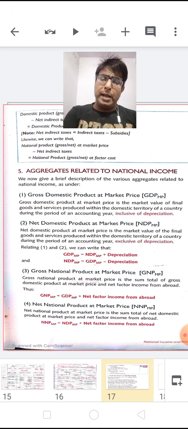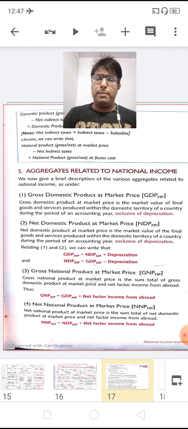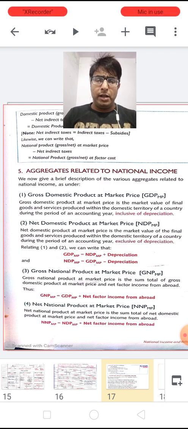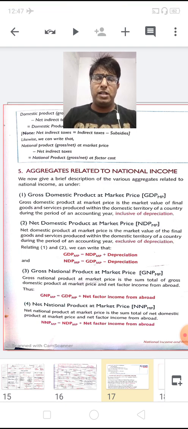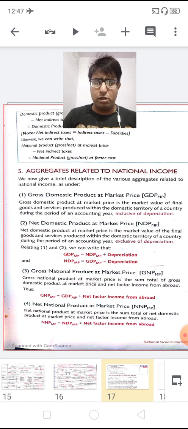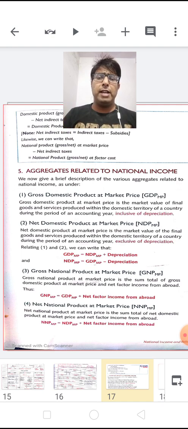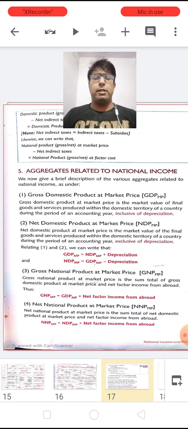GDP-MP to GNP-MP. Just see yourself what the basic changes are with this aggregate. Beta, the first point, at first place we have G to G, I mean gross to gross, there is no change. D to N: now here at the second place the values are changing. I mean the domestic is converting into the national, whereas product and product remain the same, and market price again remains the same. So what is GNP-MP? Gross national product at market price.